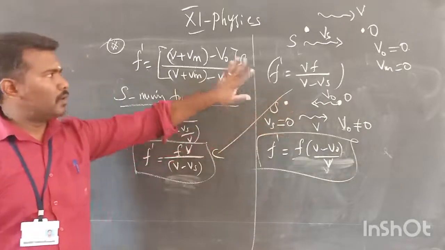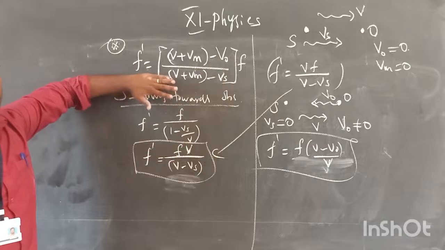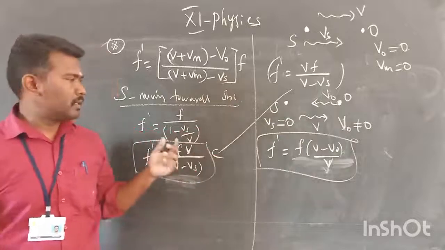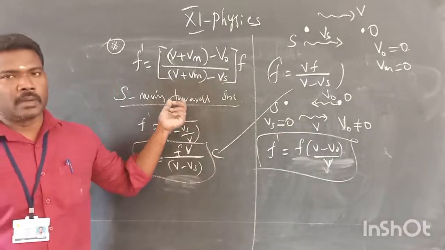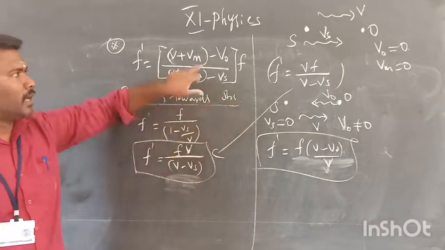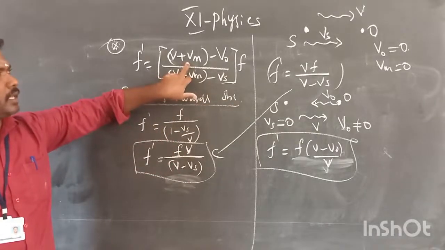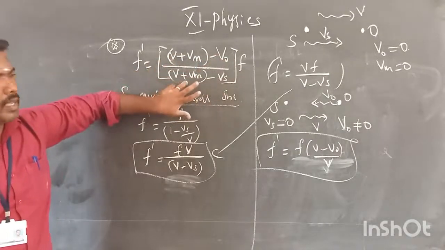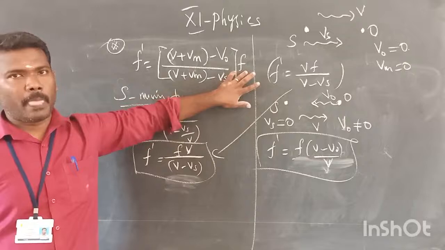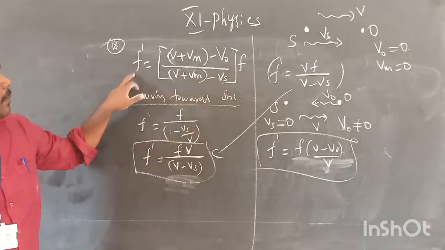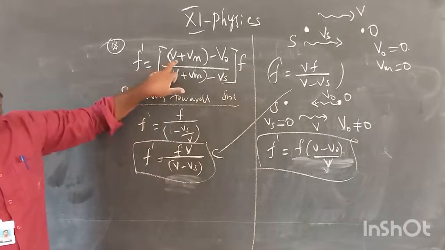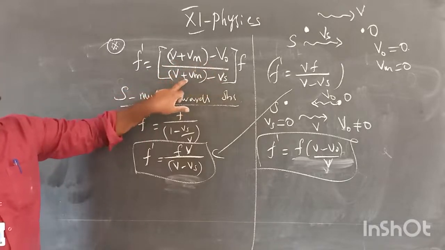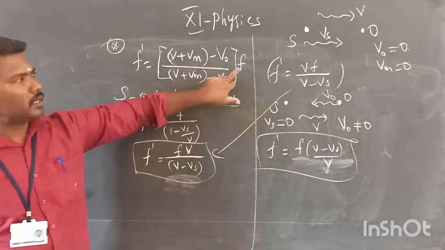Students, you will note it. This is the main formula, the general formula to solve all types of conditions, whether the source is at rest or the observer is at rest. For all conditions, we can apply this very easy formula. F dash is equal to V plus Vm minus V naught divided by V plus Vm minus Vs, into F. All of you repeat it.